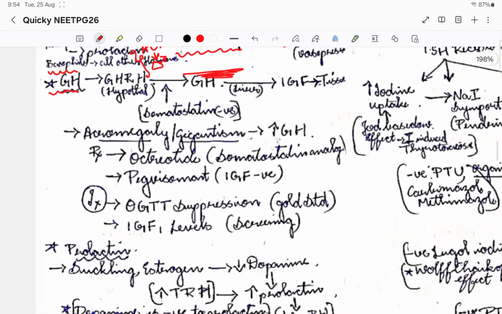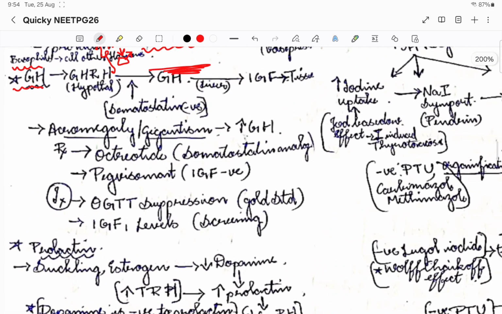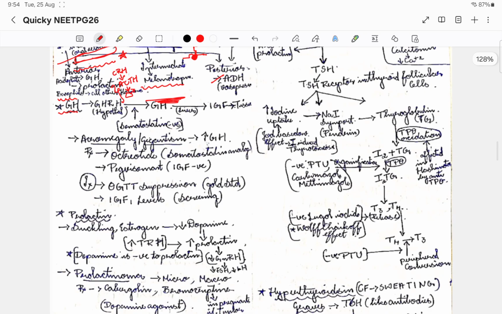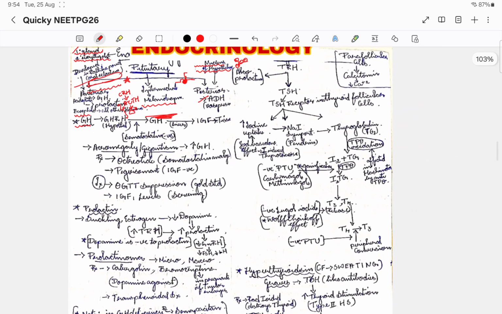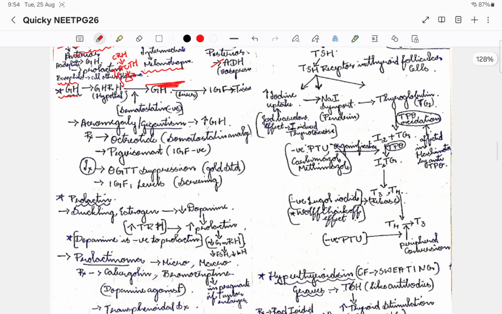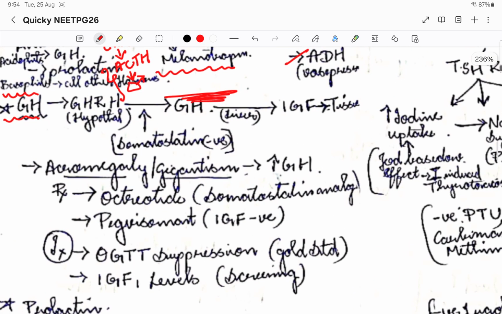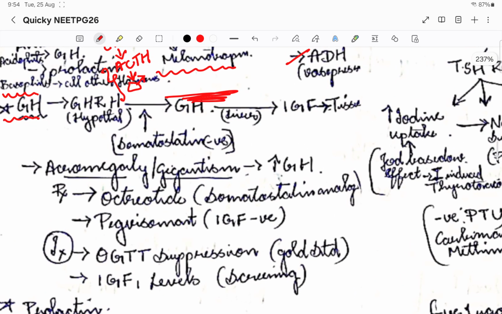Now coming to the first hormone that we'll discuss with respect to the pituitary gland, which is growth hormone. The only two hormones that are very important with respect to pituitary gland pathologies are growth hormone and prolactin. So growth hormone, let us see how it acts. Growth hormone releasing hormone, I told you, right? It will be released from the hypothalamus, and what it does is it stimulates the growth hormone release from the pituitary.